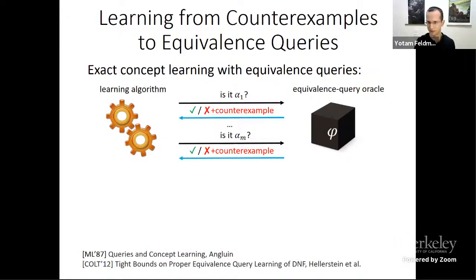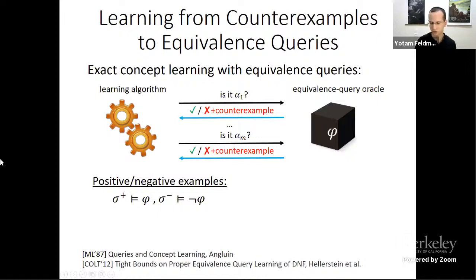So we try to identify the unknown formula by proposing candidates and getting counterexamples. And classically, these counterexamples are labeled examples. They're either positive or negative, and we know which.